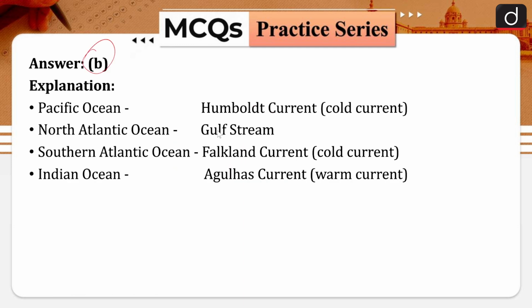So Pacific Ocean, Humboldt Current, which is a cold current. North Atlantic Ocean is Gulf Stream, warm. Southern Atlantic Ocean, Falkland Current, cold current. And Indian Ocean, Agulhas Current, warm current.